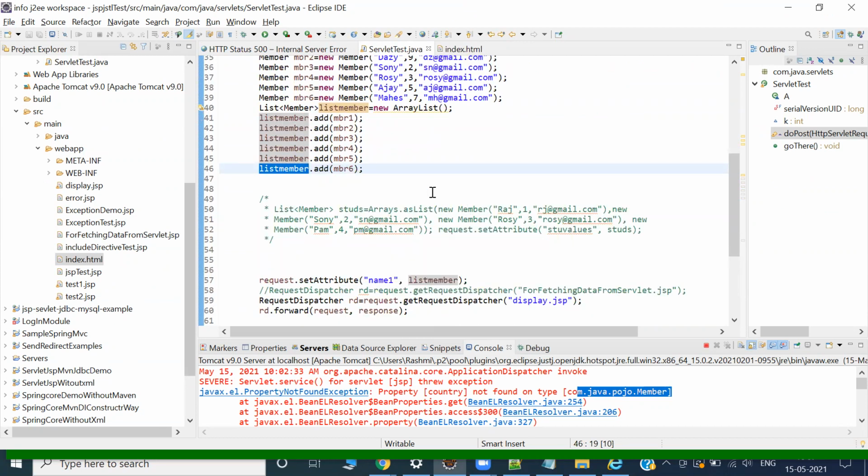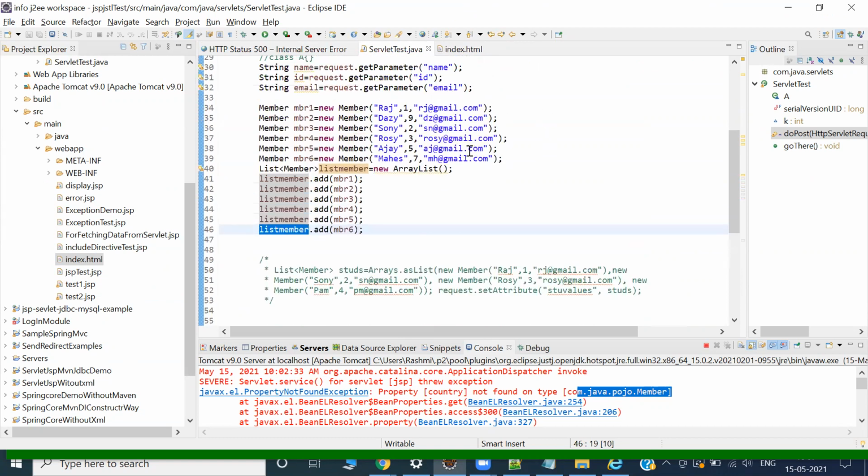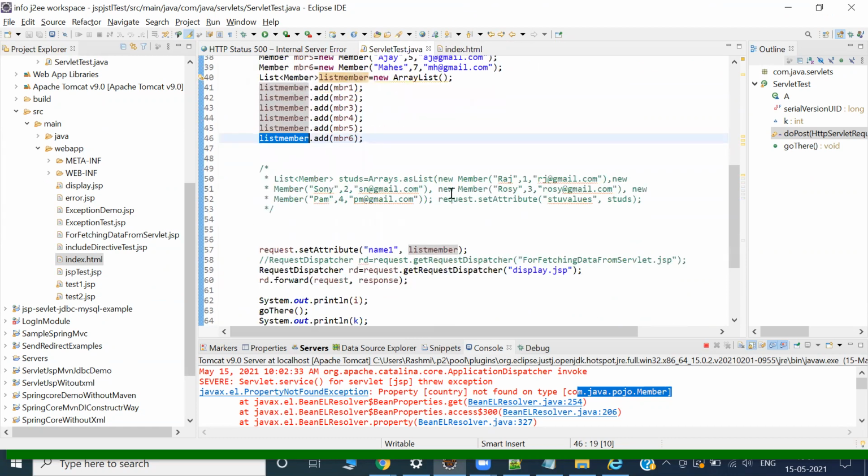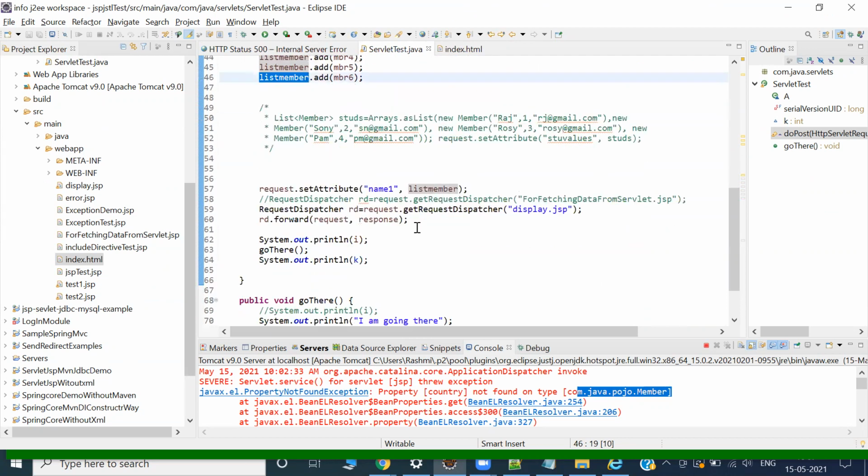I'm not getting it from the database. Now a question: if you successfully do this one, we can fetch it from the database. That is a task for you. First of all, let's understand clearly what is happening. Why did the error come? Some of you already know the answer, but let me discuss it for all.